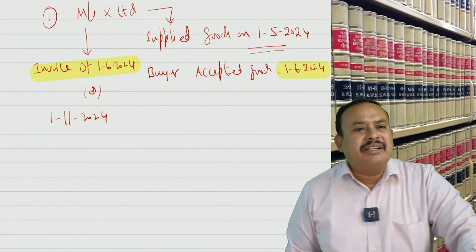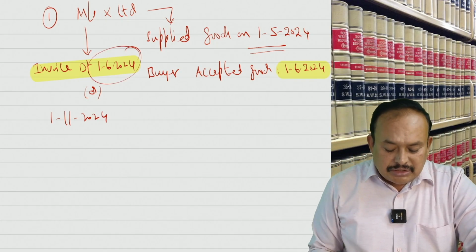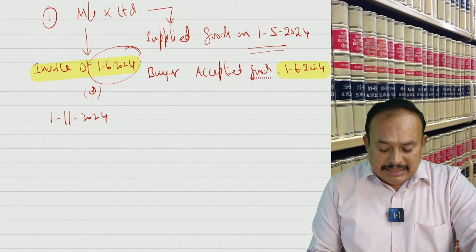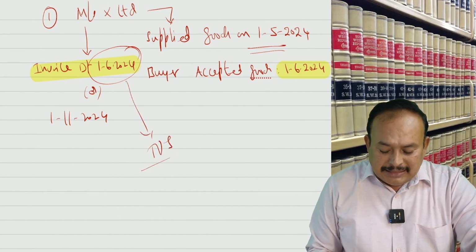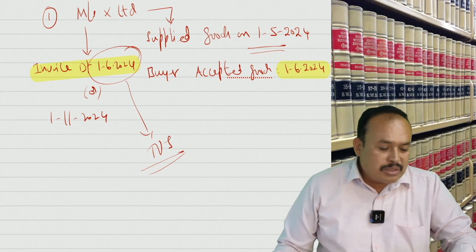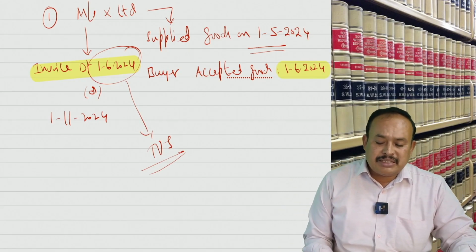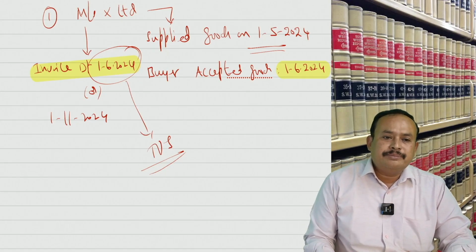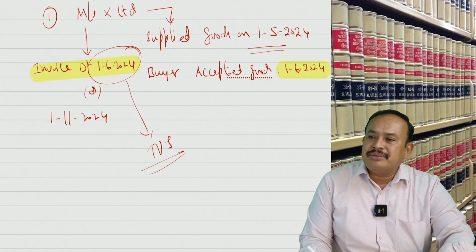Which is earlier? 1st of June is the time of supply in case of goods sent on sale or approval basis. Is it clear? Any difficulty in the given case?